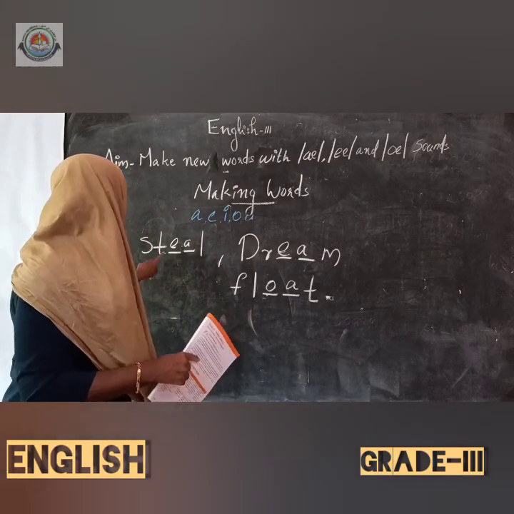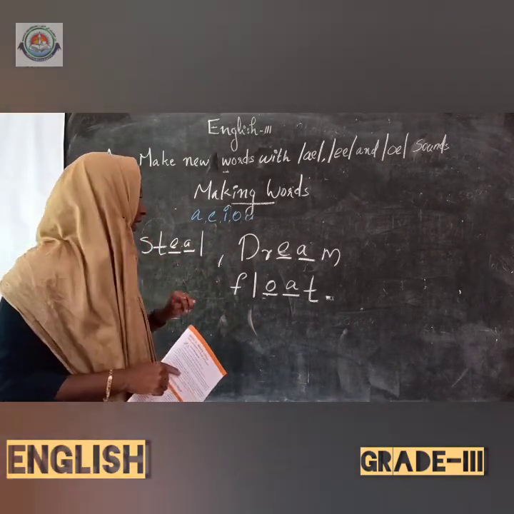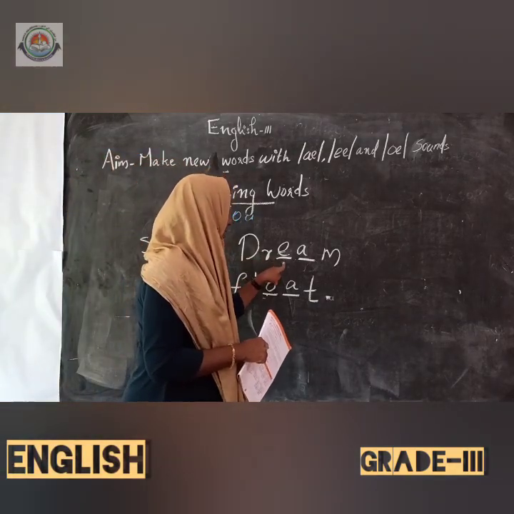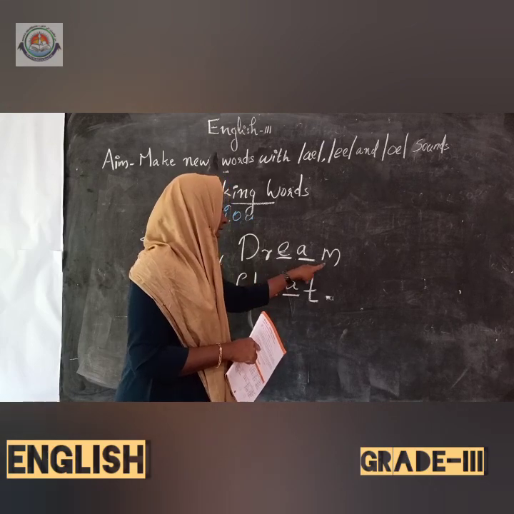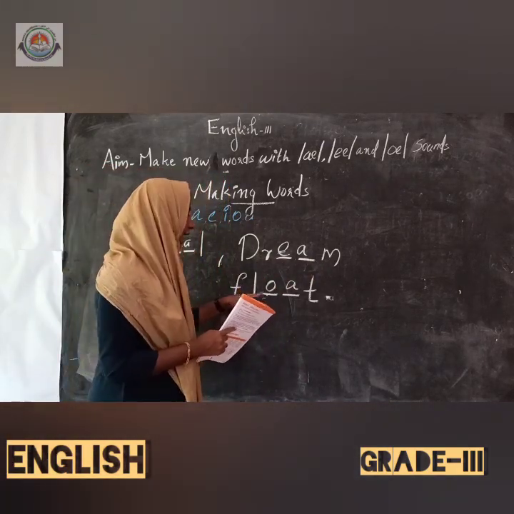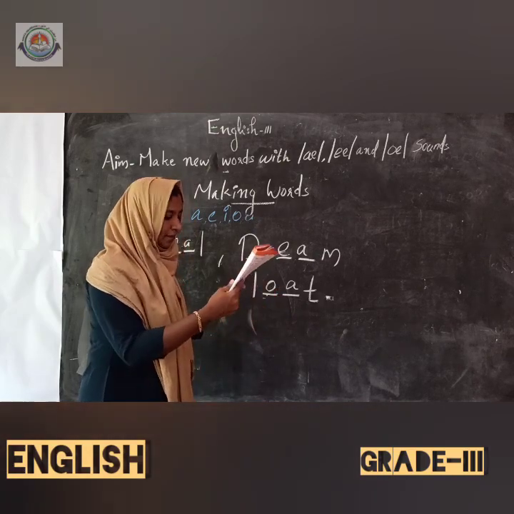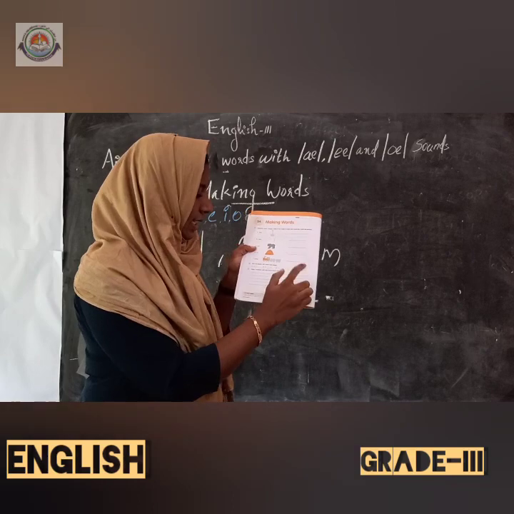First one is steel. Here we add E and A. Two vowels. Here it is dream, D-R-E-A-M. And here it is float. We add O and A. Similarly, you have to do this D and E.